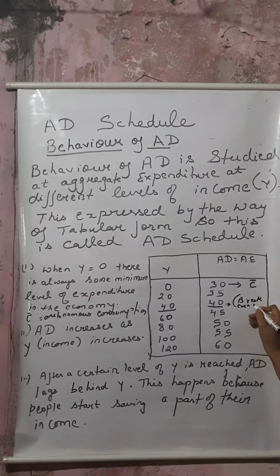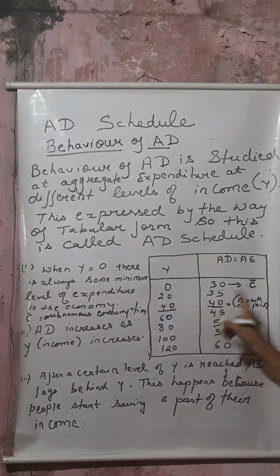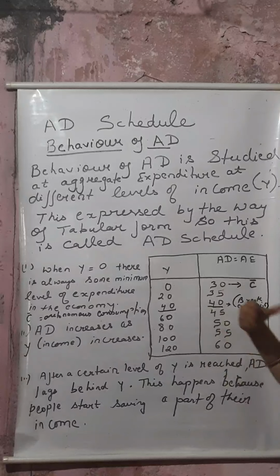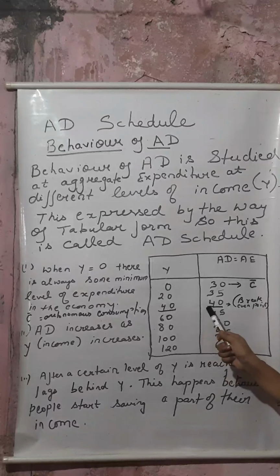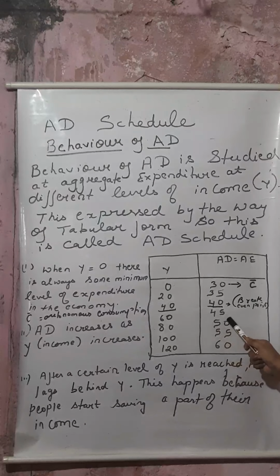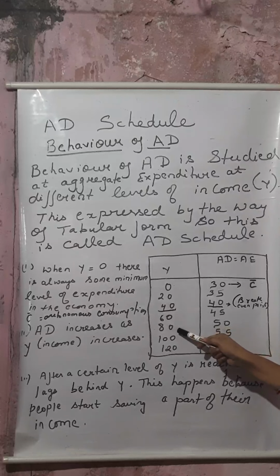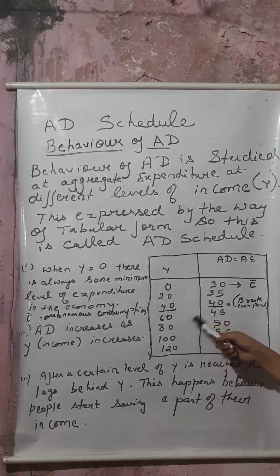Break even point means your income is equal to AD, meaning how much you are earning, you are spending on consumption. So this is known as the break even point. Now when your income increases from 40 to 60, your consumption also increases. Like this, your income is increasing and your AD is also increasing.